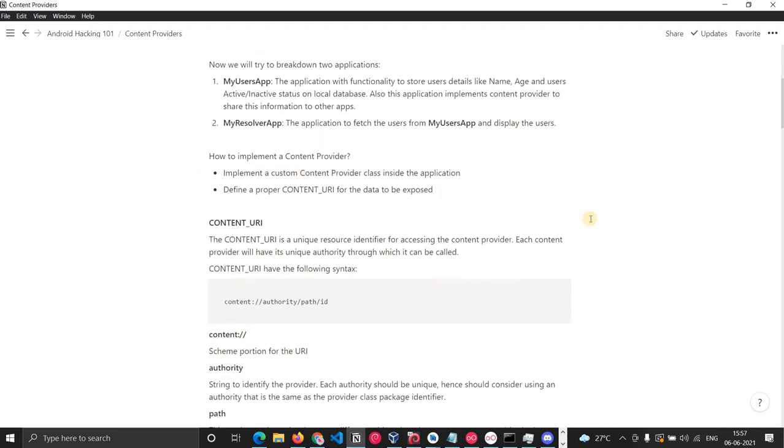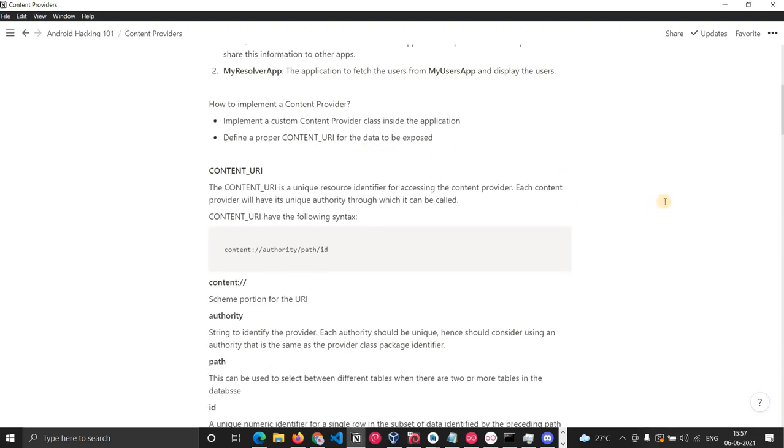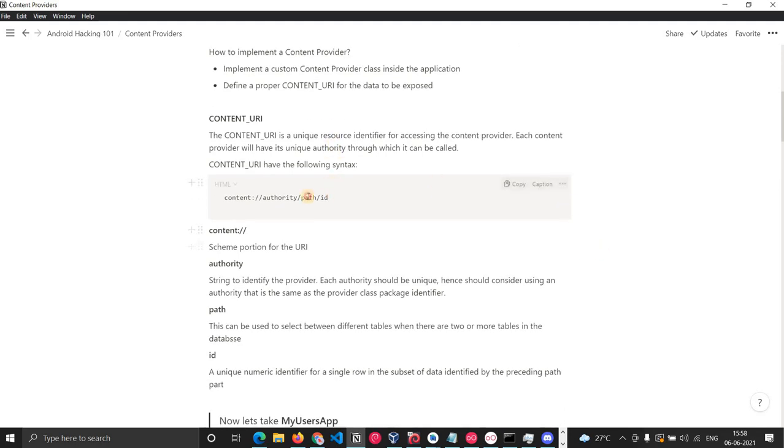So how to implement a content provider? To implement a content provider, we have to use a custom content provider class inside the application, and then we have to define a proper content URI. So what is this content URI? A content URI is a unique identifier for that particular content provider. Each content provider will have its unique authority. As we discussed yesterday, that content provider will have its unique authority, so that you can identify which content provider you are directing to.